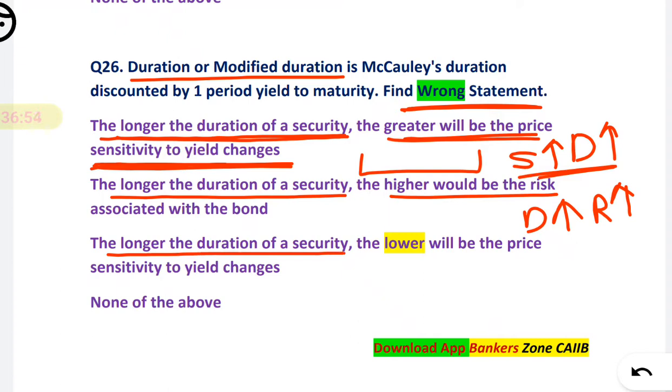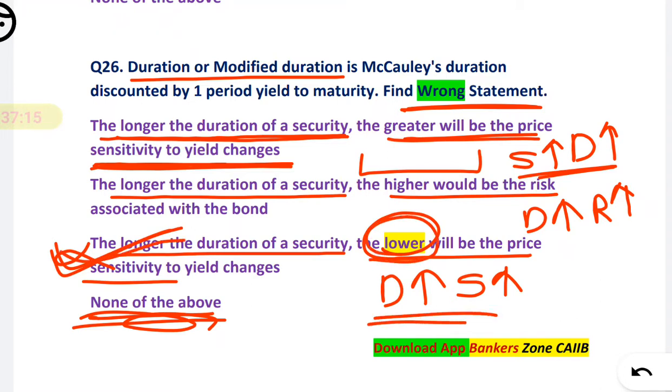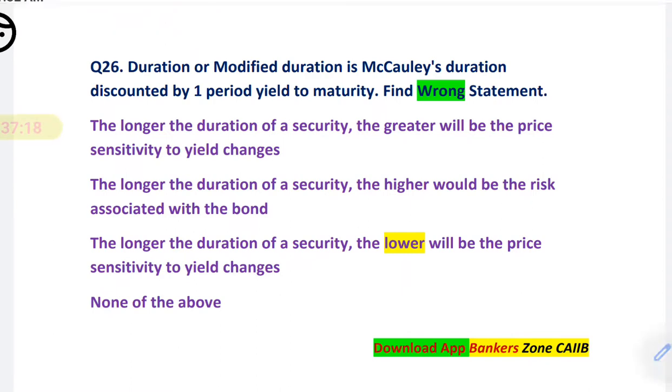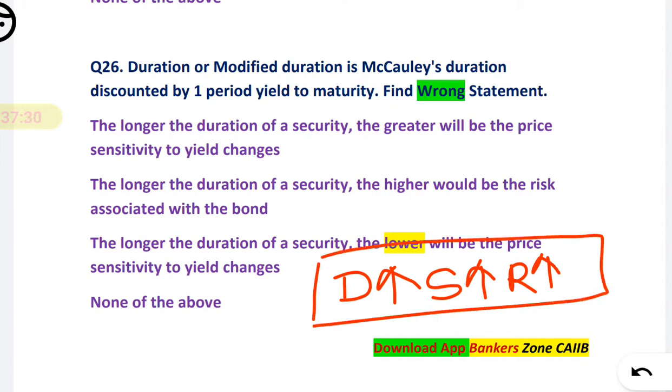Longer the duration of a security, lower will be the price sensitivity. So it is wrong. If the duration is high, your sensitivity should be high. Okay, so it is a wrong statement. It should not be lower, it should be higher. So none of the above, you have to mark that third option. Okay, that is the wrong statement. Here they have given lower, it should be higher. Just a simple funda. What you have to remember? Simple funda: duration increases, your sensitivity will increase, your risk also increases. Okay, this is a simple technique, simple tool.